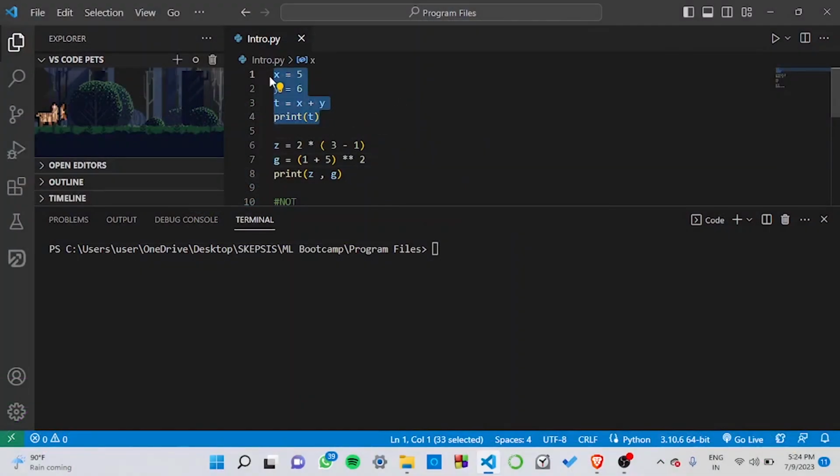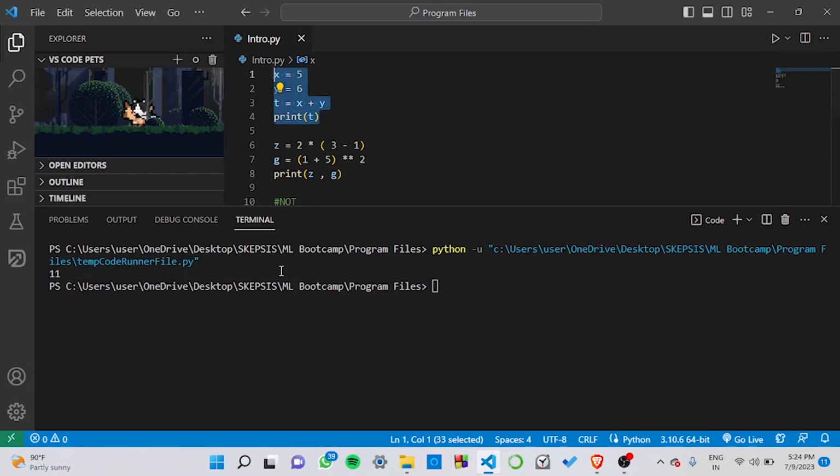Consider this example over here. Here, we have taken variables x and y and we have assigned them values 5 and 6. We want to know what the sum of these two variables would be. To find it out, we can use the addition operator like we have done over here. We have taken a third variable t to store the output. And then if we now run it, you can see that the value returned to us is 11, since 5 plus 6 equals 11.